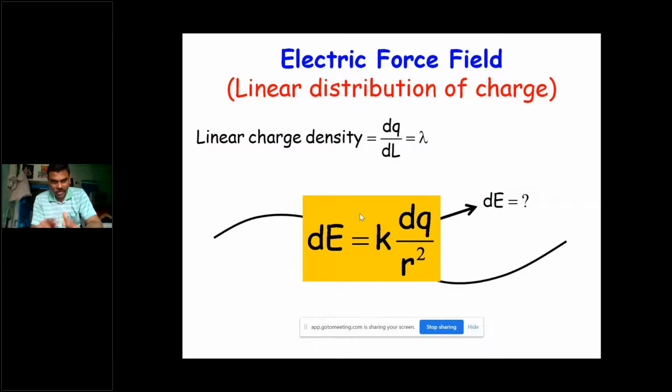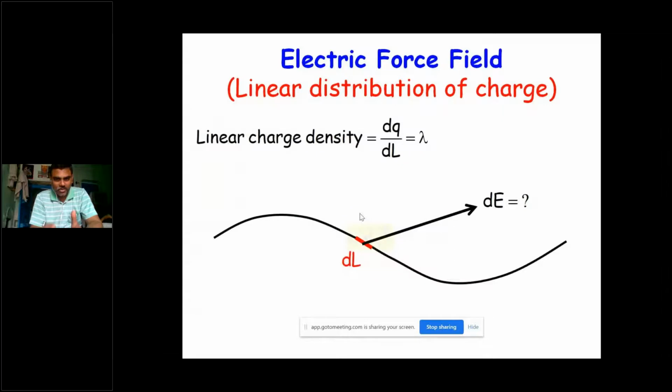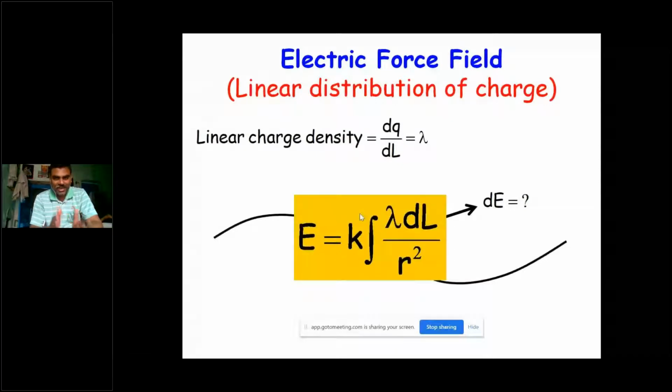So when you replace dq by rho L dl, we have dE, which is k lambda dl by r square. If you want to find the total electric field, then you can take integration to get the electric field E. So E is constant k integral rho L dl by r square, where rho L, or you can say lambda, is the line charge density.